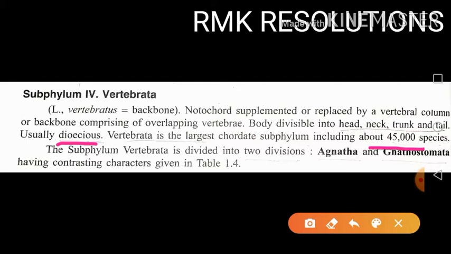This is the largest subphylum among the four subphyla of the Chordata. This subphylum Vertebrata again has two divisions: number 1 is the Agnatha and number 2 is the Gnathostomata.